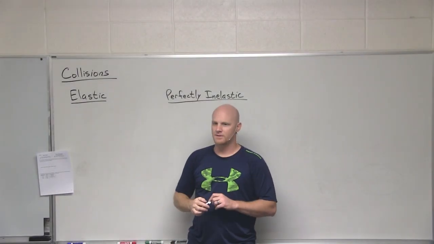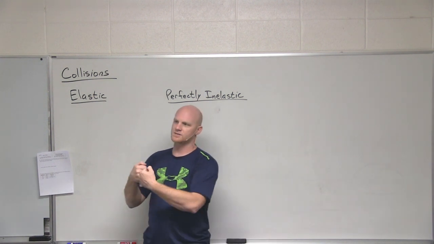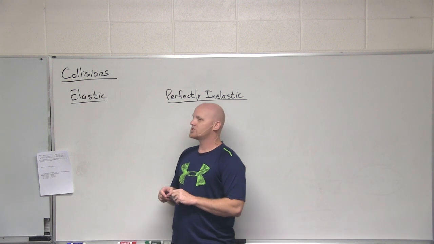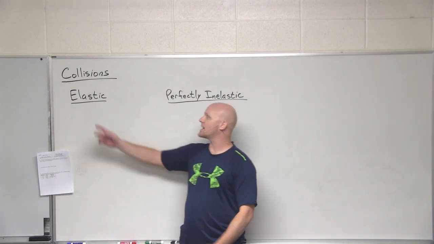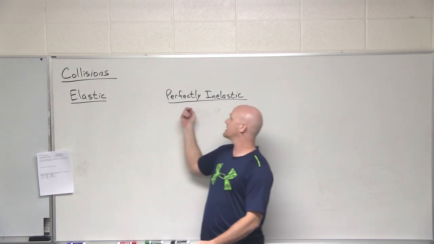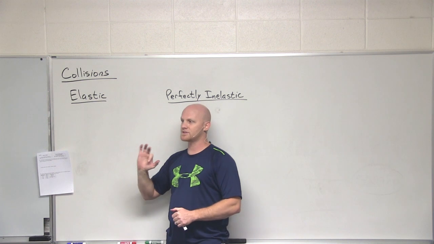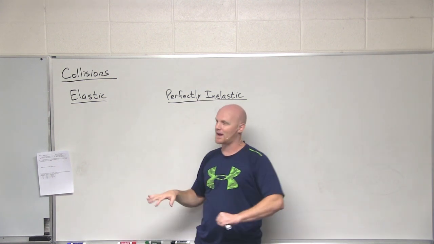All right, now we've done a discussion about momentum. Now we're going to talk about collisions, when two objects come into contact here. So there are two situations where we will often deal mathematically with collisions, and we call the first type an elastic collision, and the second type a perfectly inelastic collision. But the truth is there's a third type that's just plain old inelastic. Not perfectly inelastic, but plain old inelastic.